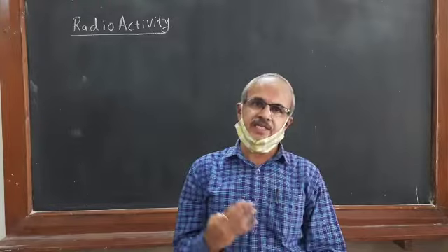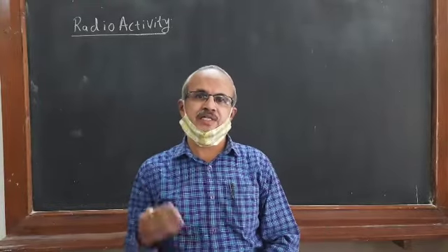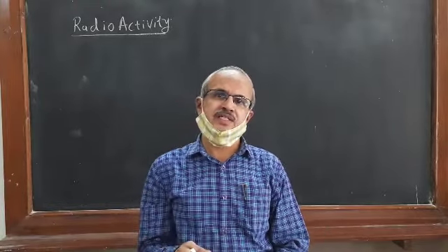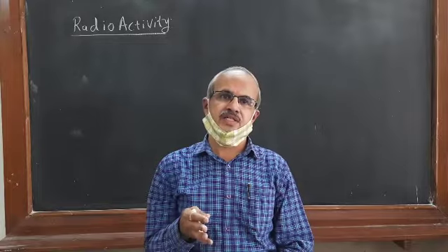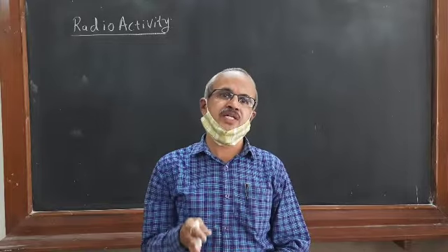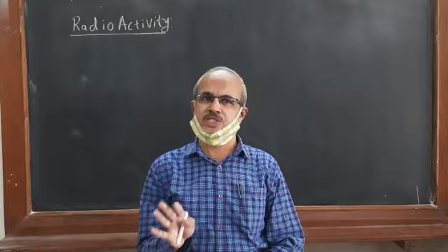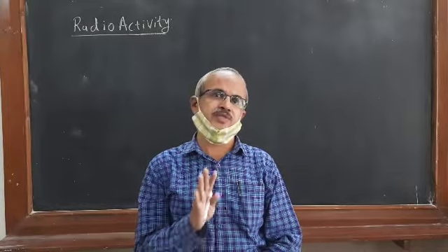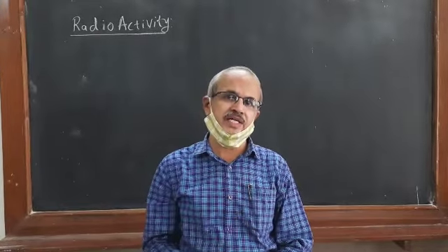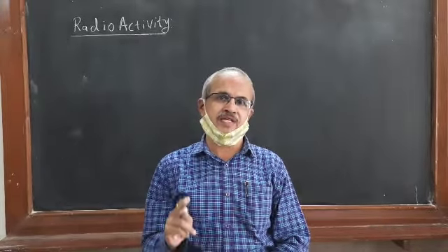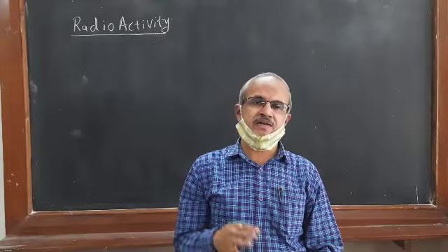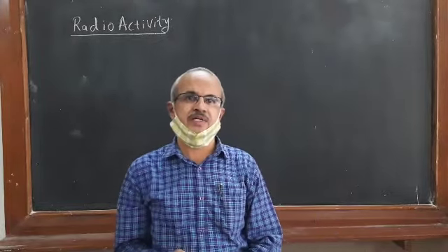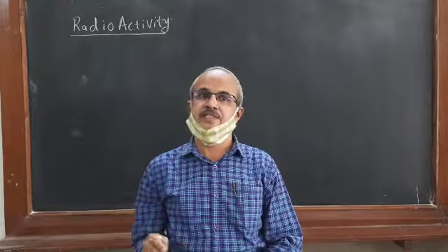We are studying these alpha rays, beta rays, and gamma rays through three decay processes: alpha decay, beta decay, and gamma decay. Out of these three, we are going to study alpha decay and beta decay, and I will explain in detail what alpha decay and beta decay are.